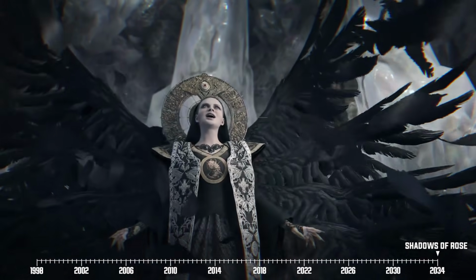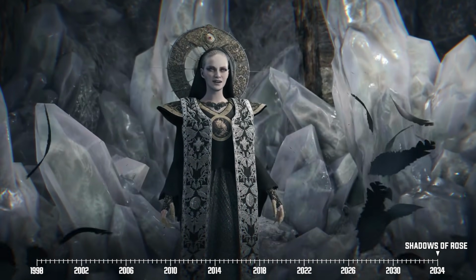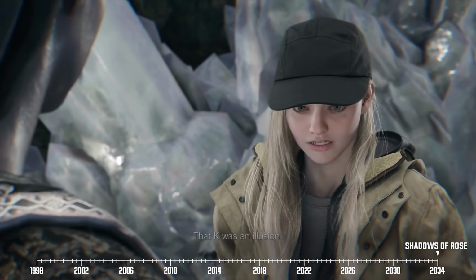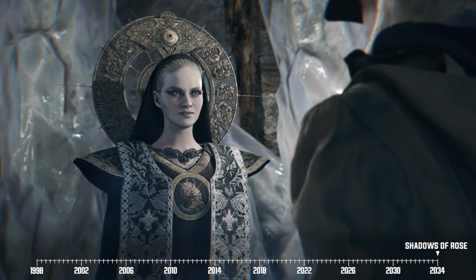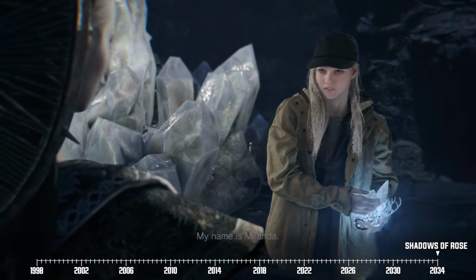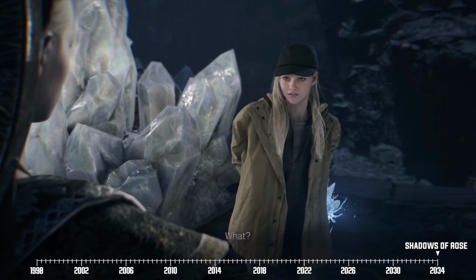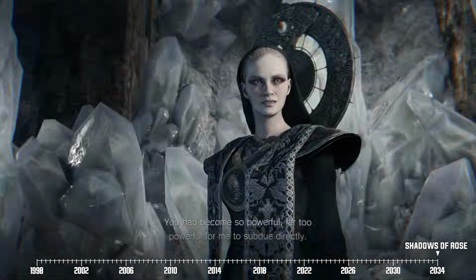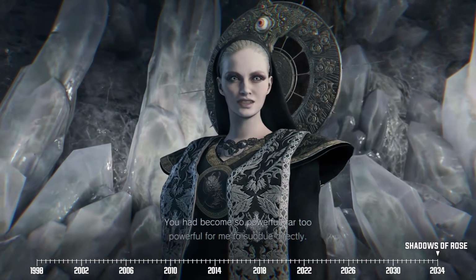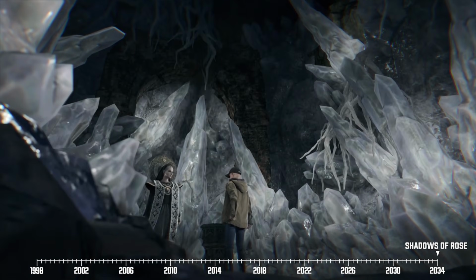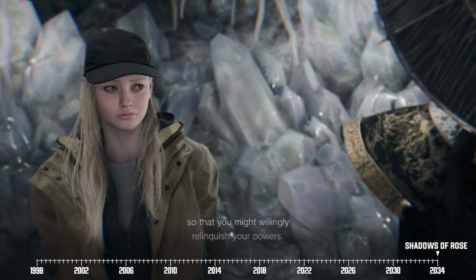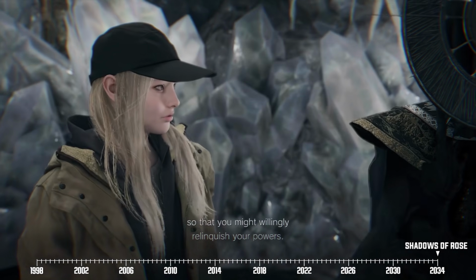But then a manifestation of Miranda's consciousness emerges in the realm and reveals the story's twist, that it wasn't really K9 who told her about this whole purifying crystal deal. It was Miranda. Specifically, Miranda created an illusion of K9 to trick Rosemary into coming to this realm. There's no moving on with this hag because Miranda's motive for doing this remains the same as it did 16 years ago, to try and use Rosemary as a vessel for Eva's resurrection. And with her powers encased in the purifying crystal, there's nothing we can do to fight it.